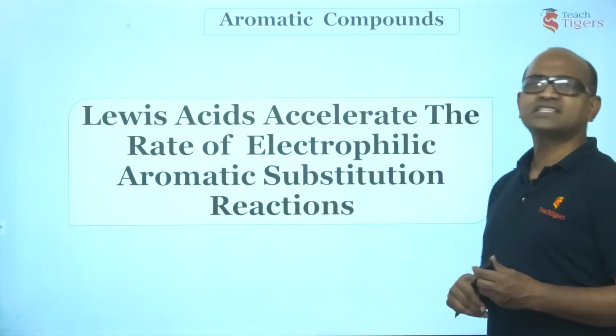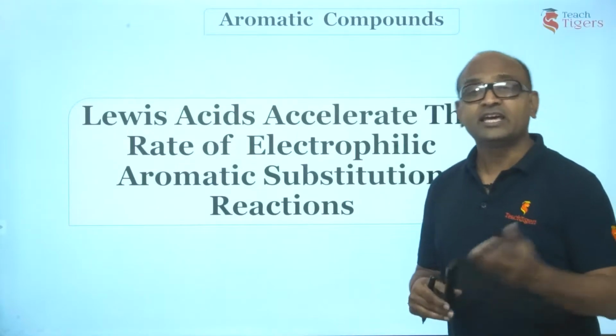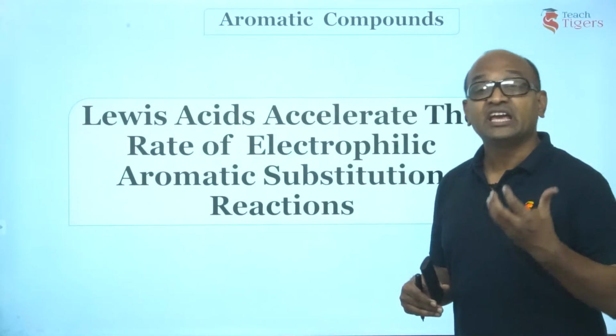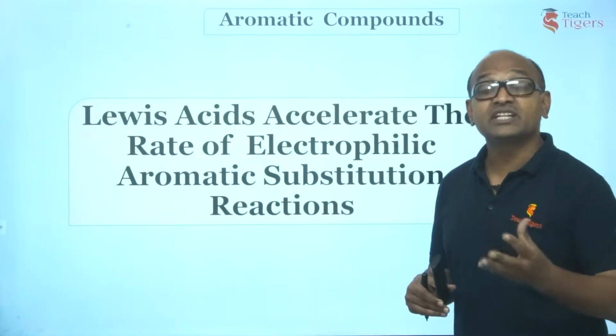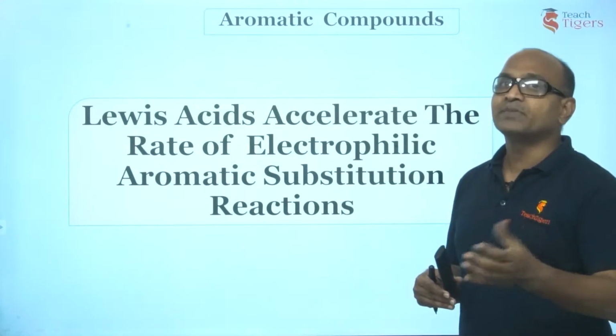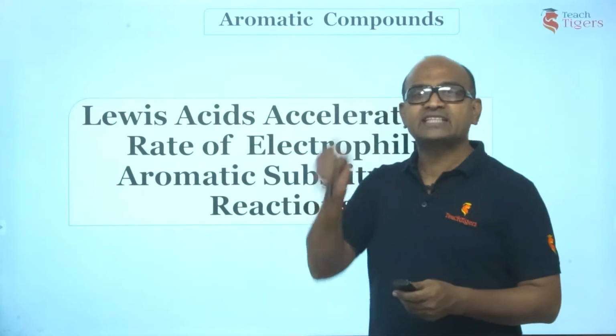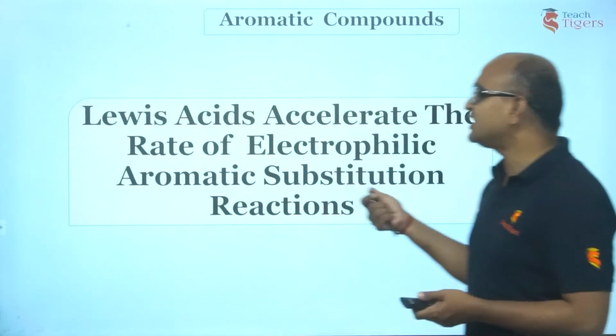What are Lewis acids? I guess you people know they are electron pair acceptors. Like AlCl3, FeCl3, ZnCl2, FeBr3, everywhere I use them, they are Lewis acids. They act as electron pair acceptors and they accelerate the rate of